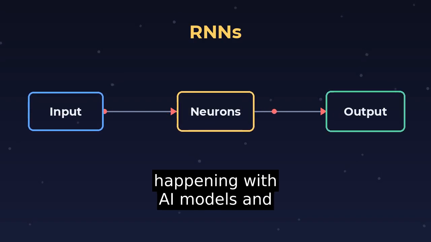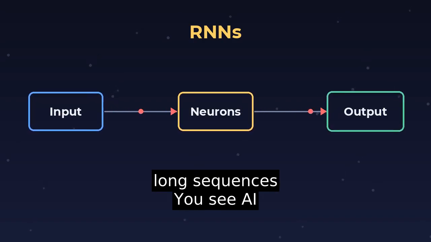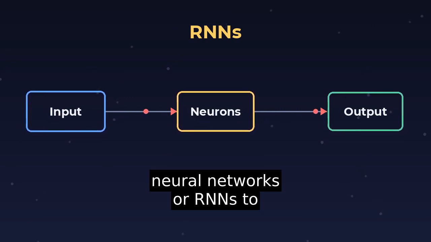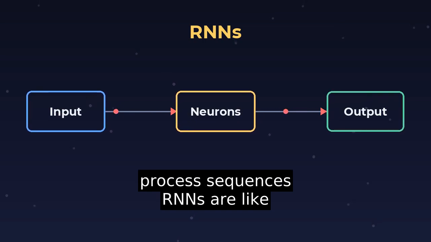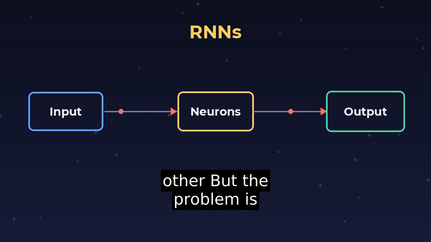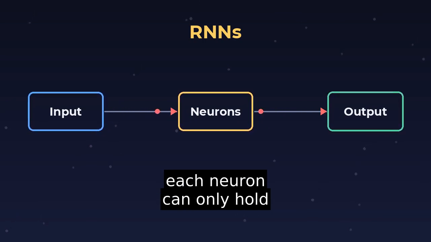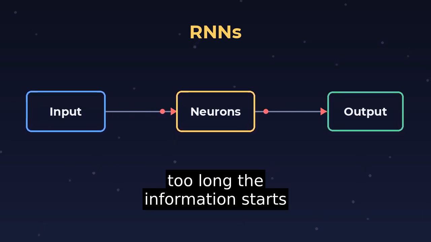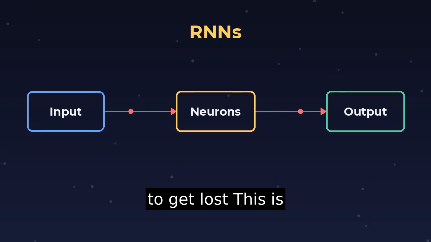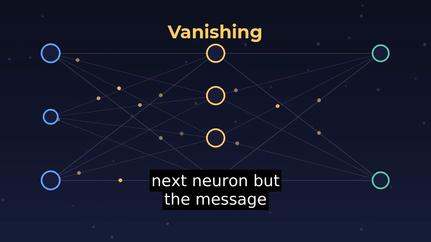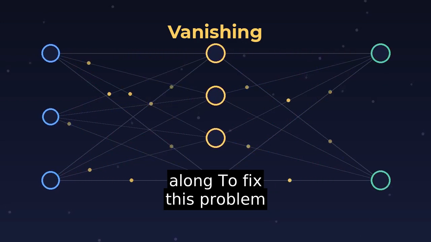So, let's break down what's happening with AI models and long sequences. You see, AI models use something called recurrent neural networks, or RNNs, to process sequences. RNNs are like a loop of neurons that keep passing information to each other. But the problem is, each neuron can only hold a certain amount of information, and when the sequence gets too long, the information starts to get lost. This is called the vanishing gradient problem. It's like a game of telephone, where each neuron is whispering the message to the next neuron, but the message gets distorted as it goes along.